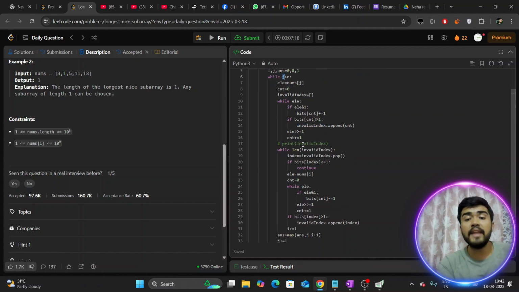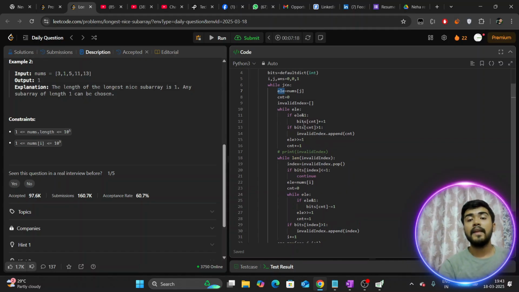Now we know that if a point of invalidity occurs, so let's suppose after consuming this LE, arbitrarily I am stating index 2 and index 4 have more than one element, more than one bit set. Index 2 and index 4 in your bits map have more than one, that can be 2 or more. So in that case your invalid index list stores index 2 and index 4.